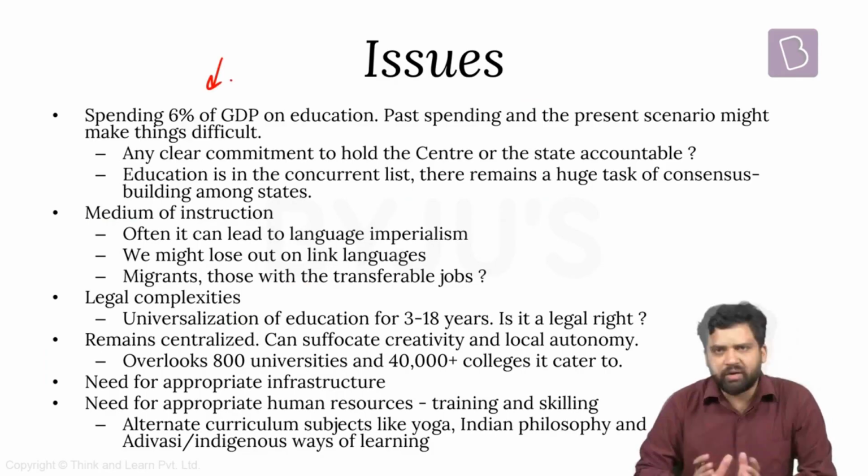So many of the provisions that we have under the National Education Policy of 2020 hinge on spending 6% of GDP on education. Again, we don't know whether it will materialize. And given the fact that right now our fiscal scenario is also not good, we are all dealing with the pandemic, and again, there have been multiple factors. We have seen how the GDP has contracted.